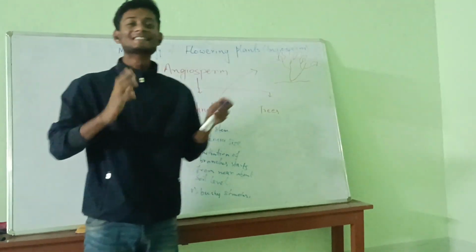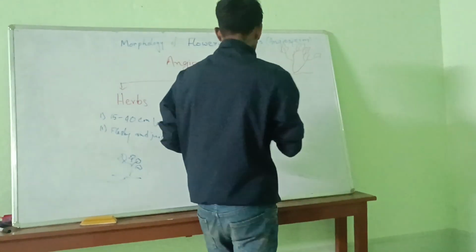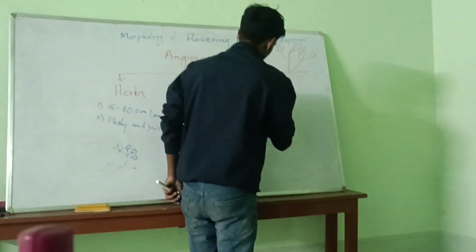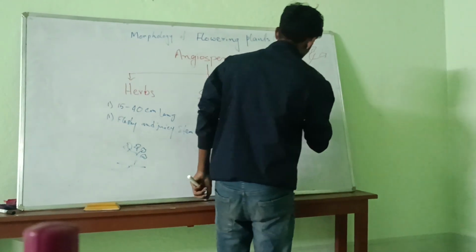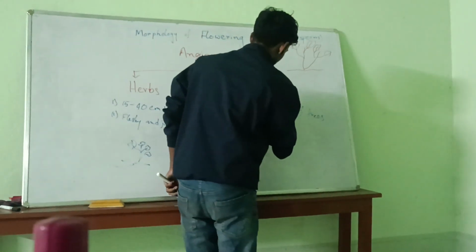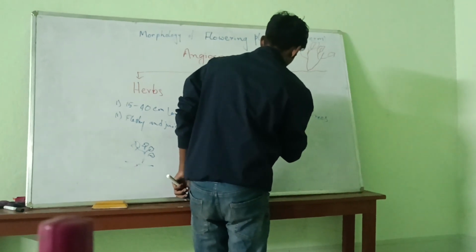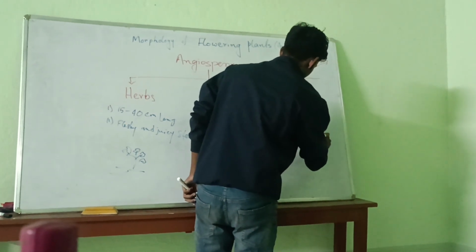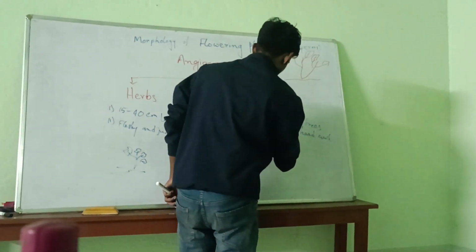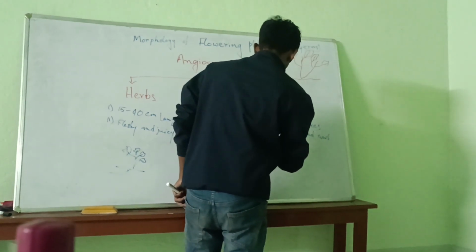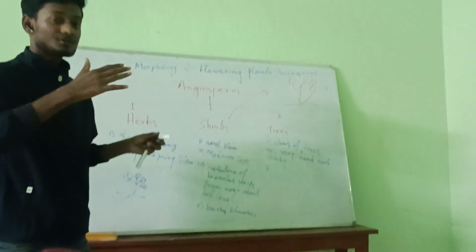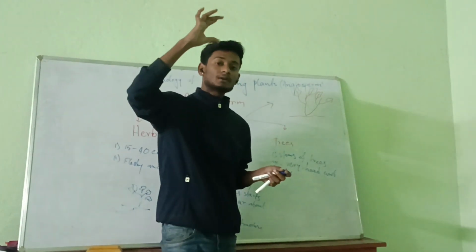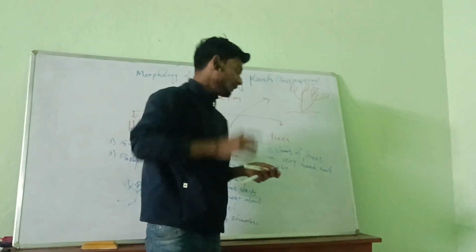Then there are trees, the giant structures. You know all about trees. The stems of trees are very woody and very hard. One interesting fact is that the branches of trees initiate from a certain distance from the soil level.